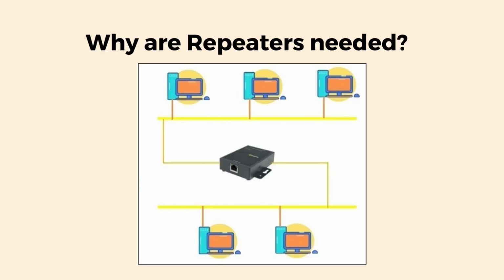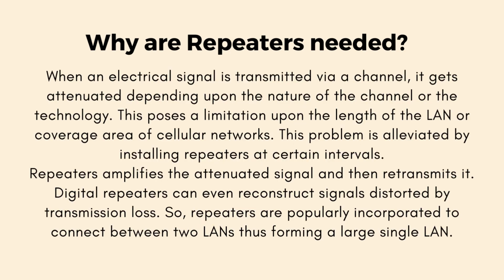Why are repeaters needed? When an electrical signal is transmitted via a channel, it gets attenuated depending upon the nature of the channel or the technology. This poses a limitation upon the length of the LAN or coverage area of cellular networks.